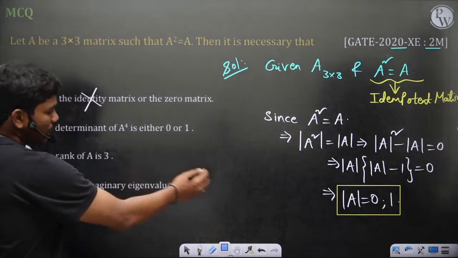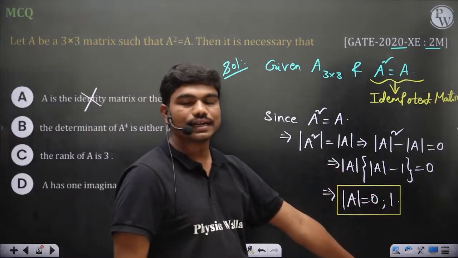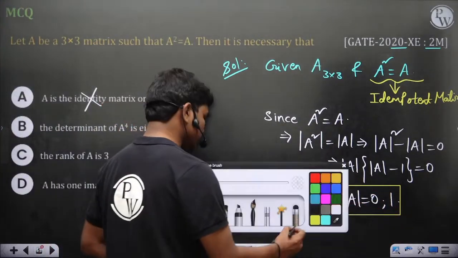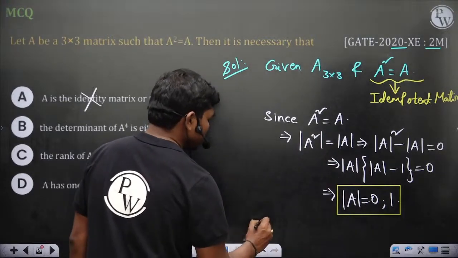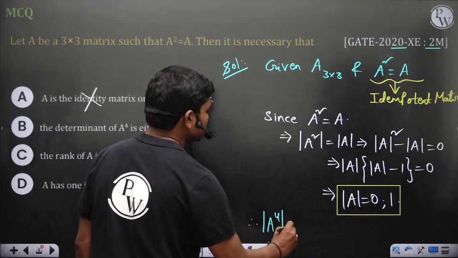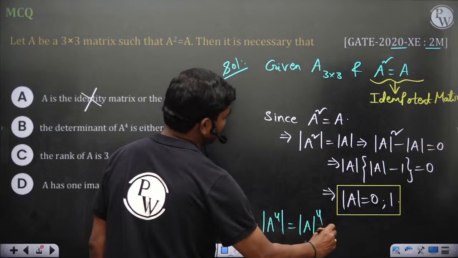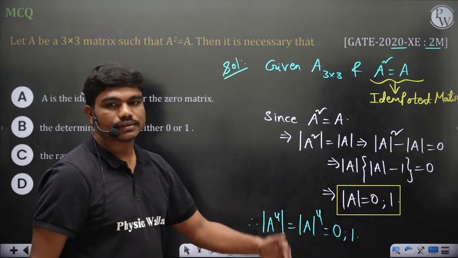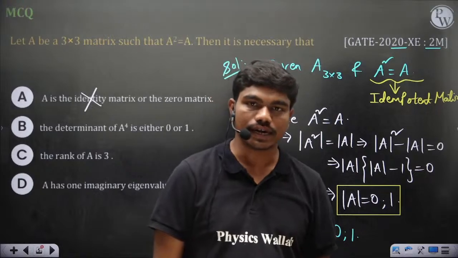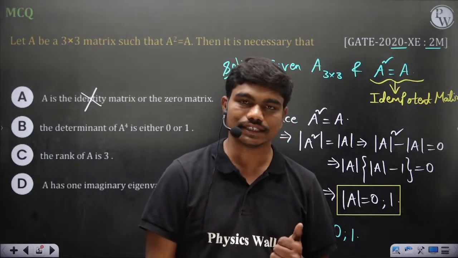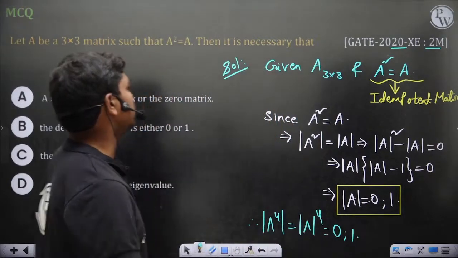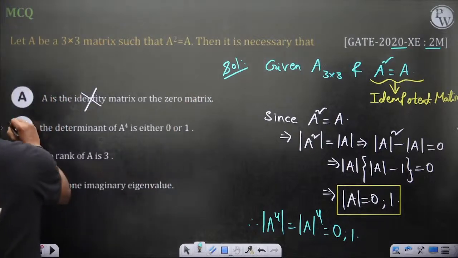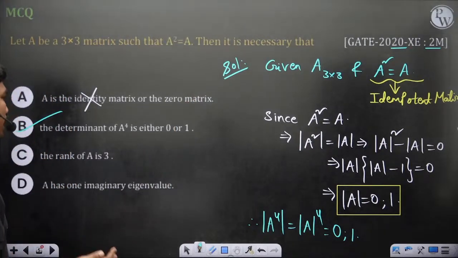So obviously, if det A is 0 or 1, then det of A power 4 is the same as det A whole power 4, which can be 0 power 4, 0, or 1 power 4, 1. So an idempotent matrix, or any higher power of an idempotent matrix, will always have a determinant of either 0 or 1. It is necessary that the determinant of A power 4 is either 0 or 1.